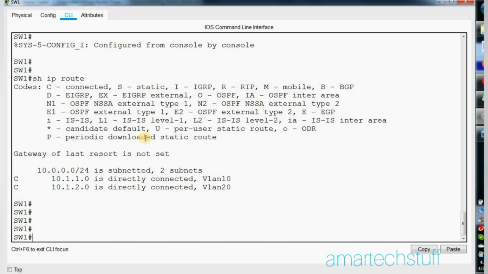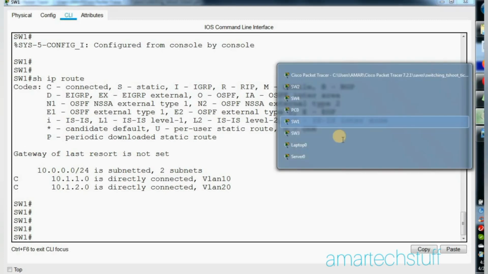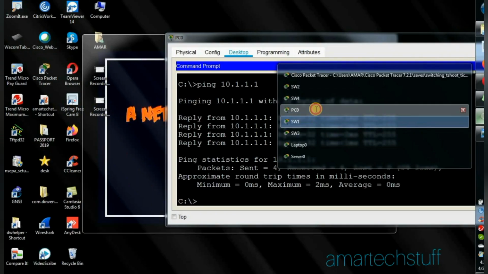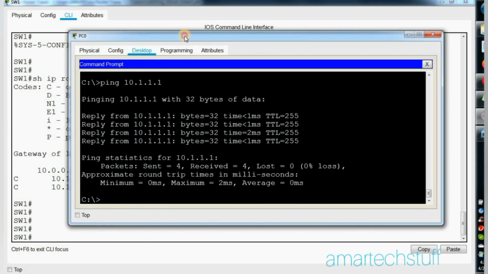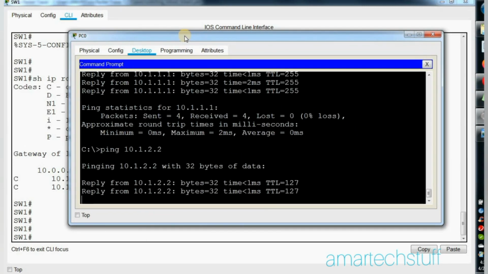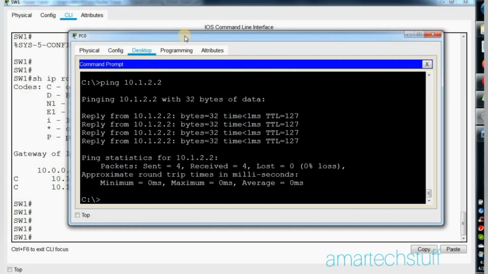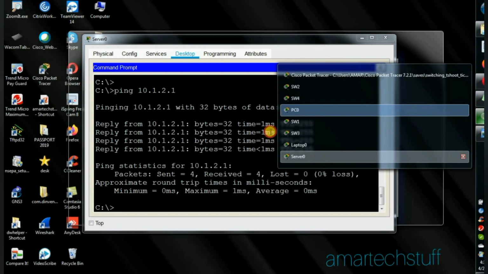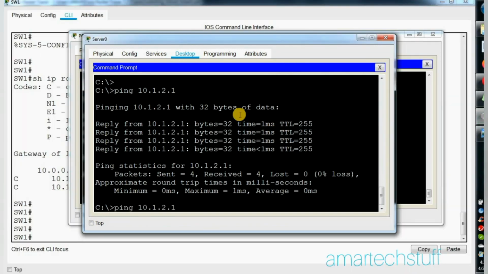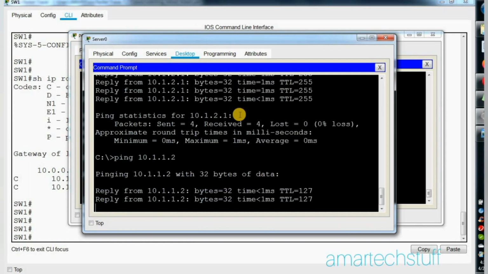Now let me ping from the PC to the server, and now I'm able to ping. Now inter-VLAN communication is happening. Let us check from the server as well. From the server, I'm pinging the PC IP. Now I'm able to ping.